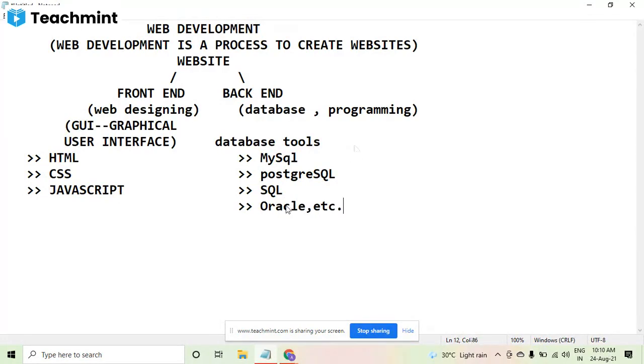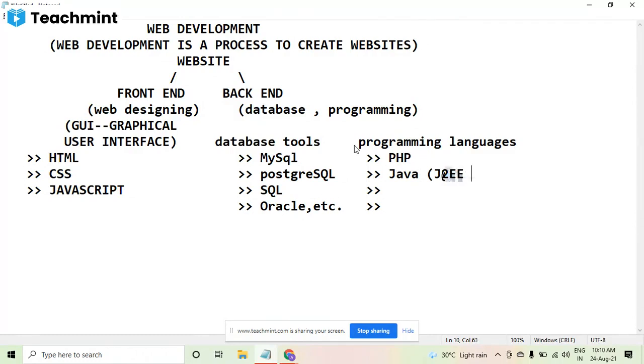Now, when we talk about programming, there are many programming languages which can be used for web development. That is the point: there are many programming languages, but not all are for web development. So what languages can be used for web development, that I am telling you. PHP can be used. PHP is mainly for web development only. Then Java. In Java there are three types.